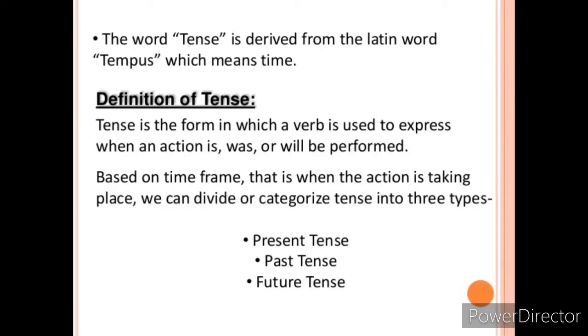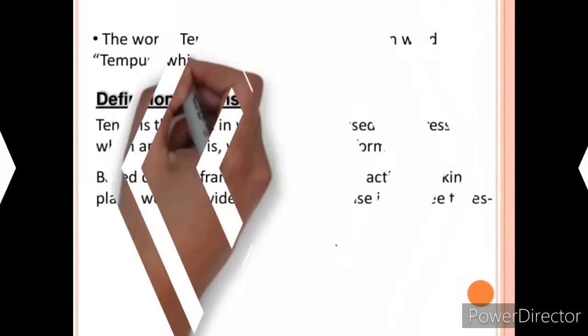We can divide or categorize tenses into three types. First one is present tense, second one is past tense, and the third one is future tense. Now, children, let's watch a video about these three tenses with examples.